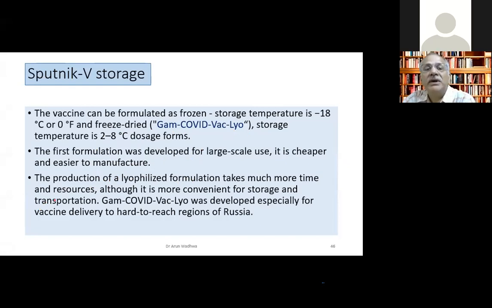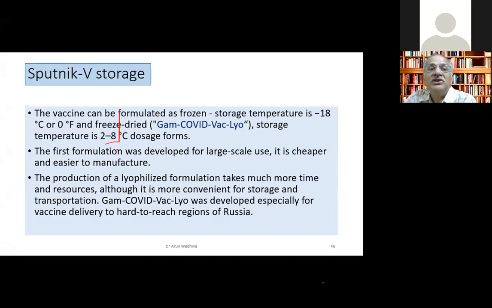But Russia is a big country, they have to transport this to deeper interiors also. So this lyophilized vaccine was made, and fortunately this will be a good vaccine because it can be stored at 2 to 8 degrees. But as of now in India, we are getting the minus 18 one, and by August, September, Hetero, Ranvaccine, another 1 or 2 companies are also making the lyophilized one, which will be 2 to 8 degrees centigrade. We have another one.